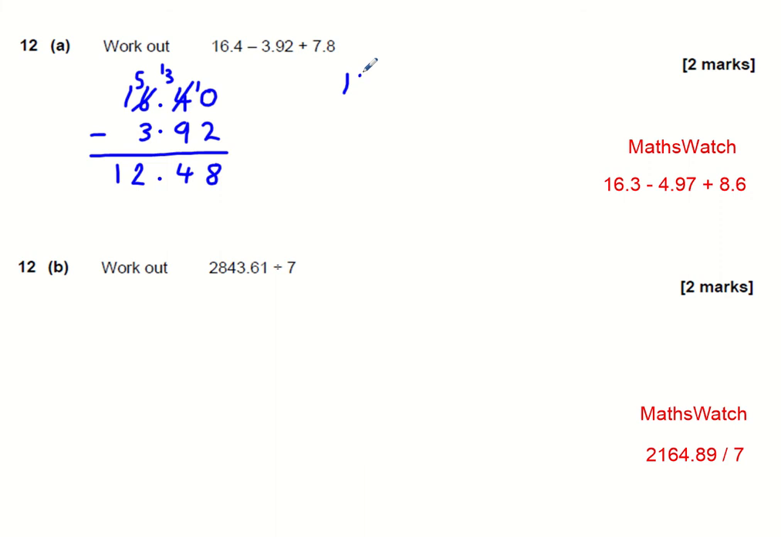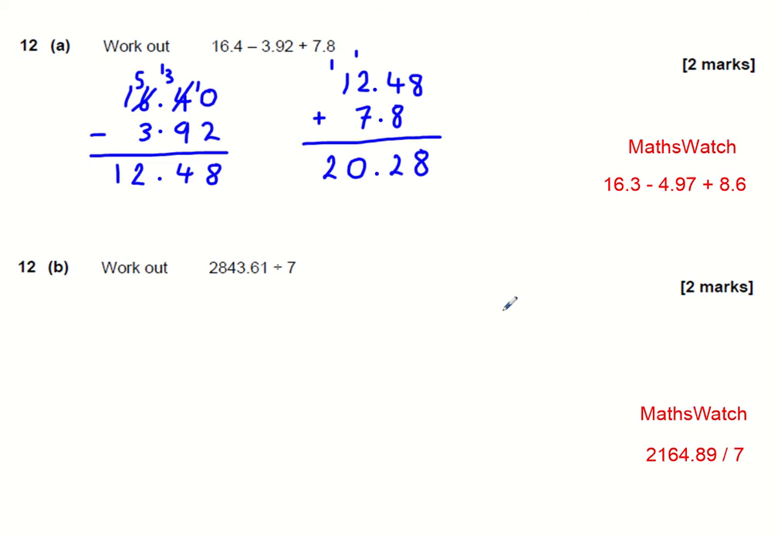Now we need to do 12.48, and we need to add 7.8. Well, 8 and nothing is 8. 4 and 8 is 12, so 2 down carrying 1. 7 plus 2 plus 1 is 10. 0 down carry 1, and 1 plus 1 is 2. Make sure I've got my decimal point in there, so that's 20.28.